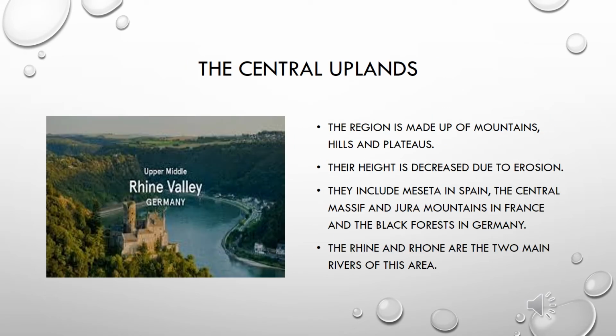Next is the central uplands, meaning the mountain ranges which are located in the center of Europe. The region is made up of mountains, hills and plateaus. Their height has decreased due to constant erosion. These uplands include the Meseta in Spain, the Central Massif and Jura Mountains in France, and the Black Forest Mountains in Germany. The Rhine and Rhone are the two main rivers of this area.